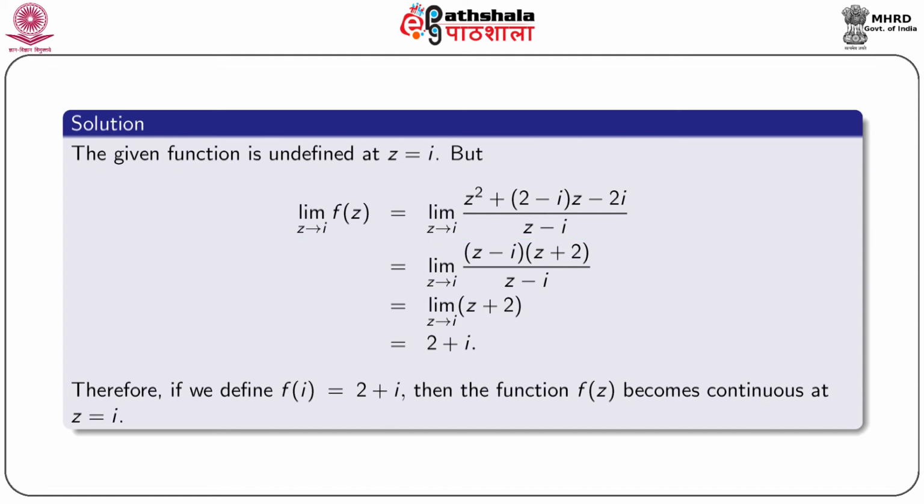After simple calculation we obtain this equal to limit z tending to i of (z minus i) into (z plus 2) by (z minus i), and this equals limit z tending to i of z plus 2, and putting the value of the limit we get 2 plus i. Therefore, if we define the function f at the point i by f of i equal to 2 plus i, then the given function f(z) becomes continuous at z equal to i.